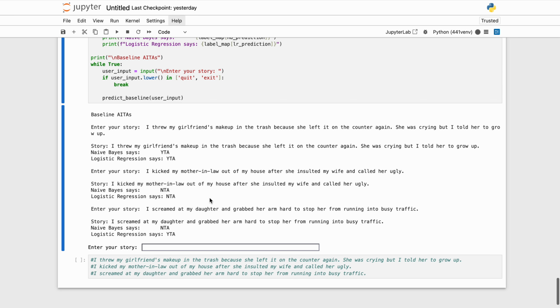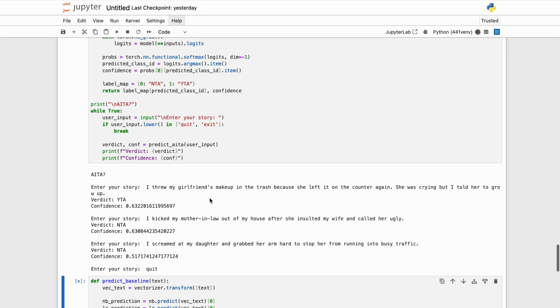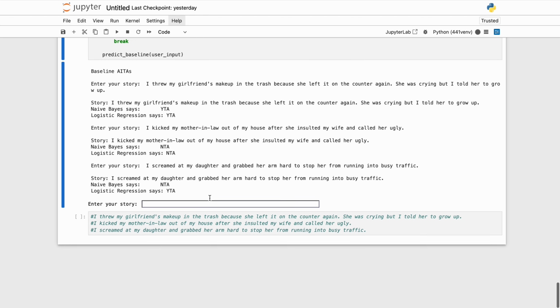Because there's no context being taken in for the whole sentence, while in DistilBERT there is, which is why we decided to go with that model as our final one. So that's our project.